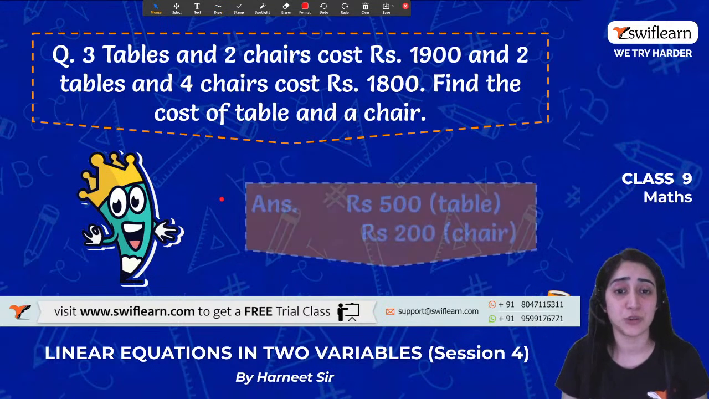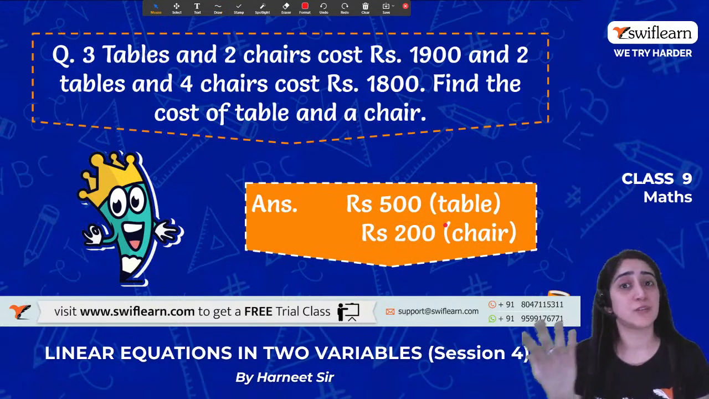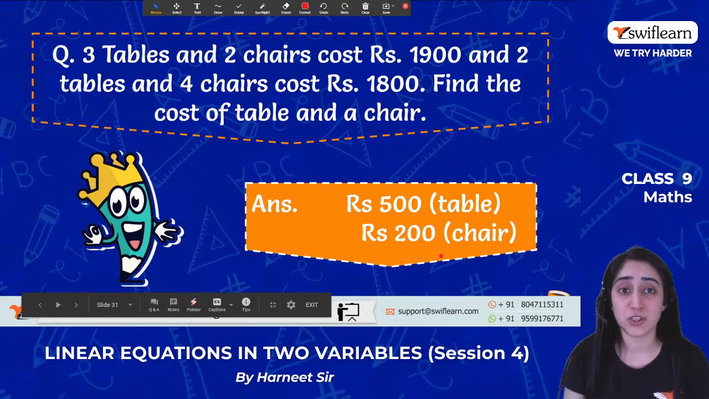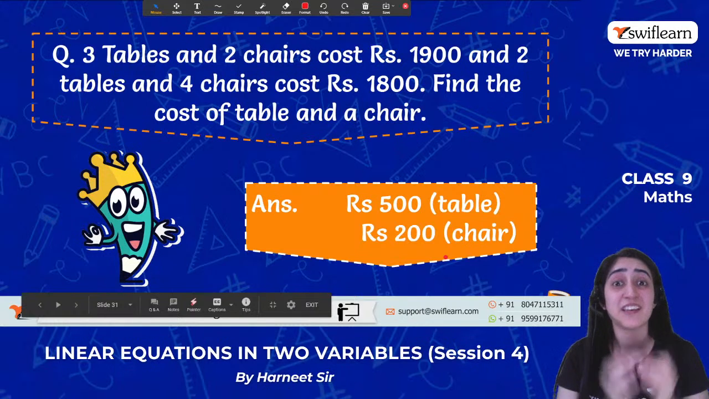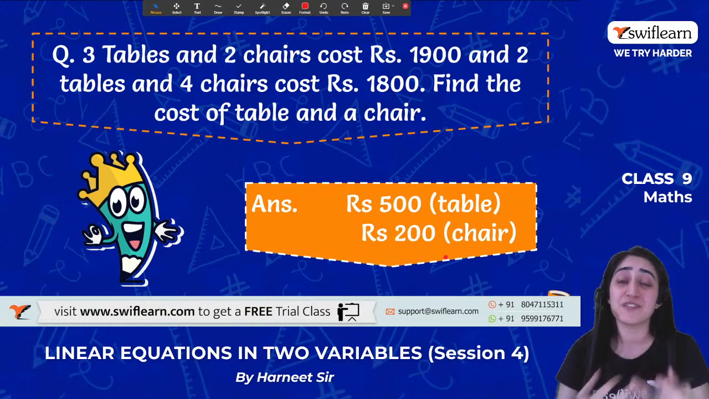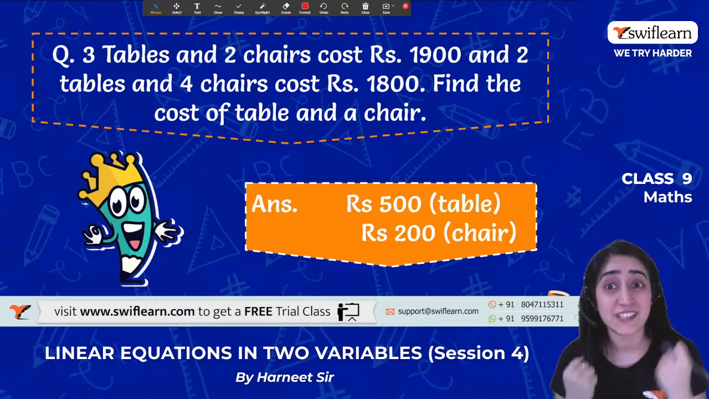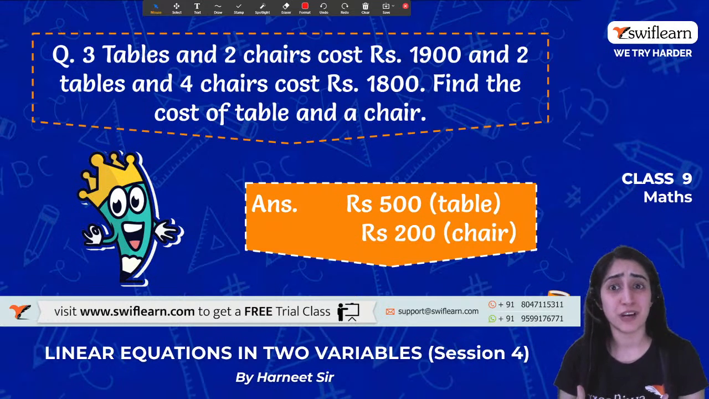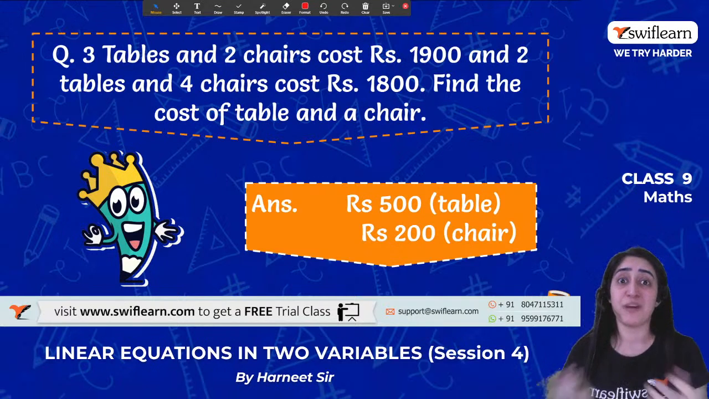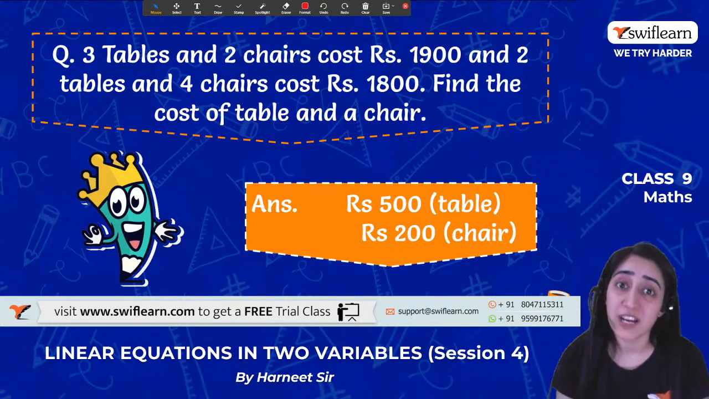And the answers you'll get are: the cost of the table is 500, whereas the cost of the chair should be 200. So if you get the answer, please kindly come and say, yes ma'am, we were able to do it. It gives us so much boost that the students are able to do it here, because we are coming here to teach you, right? This Swiflearn platform has come here to teach you guys.